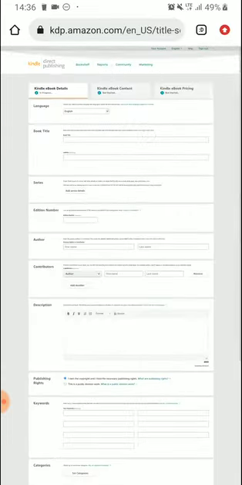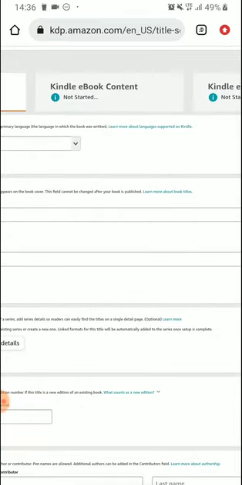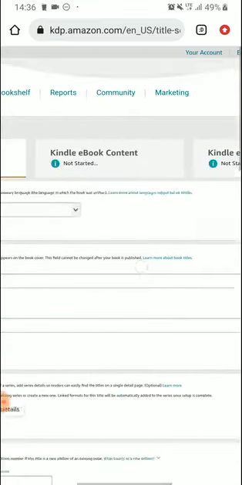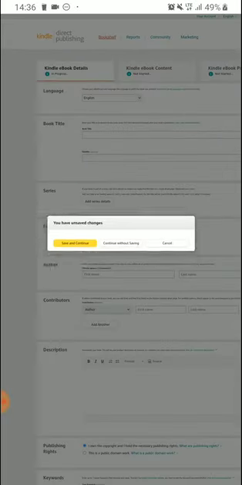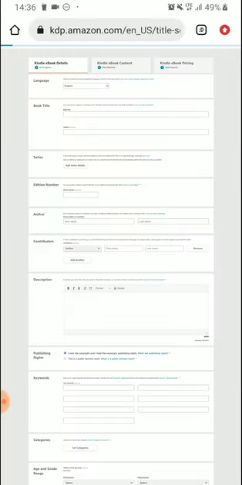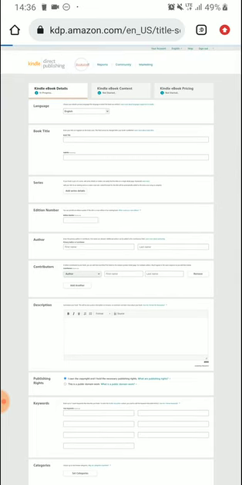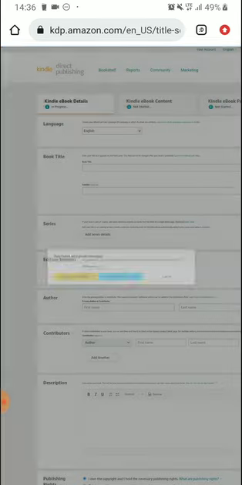Move to the next page, the content page. Here you just have to upload the manuscript, upload the book cover, and you move to the pricing stage. You set the price. Coming back to the bookshelf, continue without saving, because we don't have any details here, so we can't move to the next stage, which is the content stage. But as you progress through the course, you are going to see how I do all of that. Now let's come back to the bookshelf. Continue without saving.